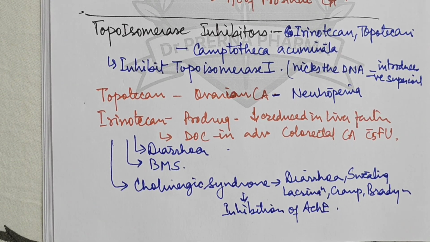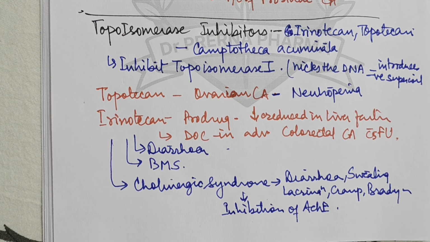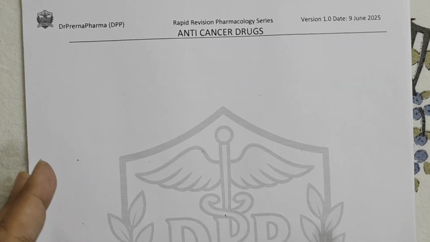So these are the topoisomerase inhibitors. Topotecan is used in ovarian carcinoma, the toxicity is neutropenia. Irinotecan is used in advanced colorectal carcinoma with 5-fluorouracil, and its side effects are diarrhea, bone marrow suppression and cholinergic syndrome. Then the next category of drugs in this is